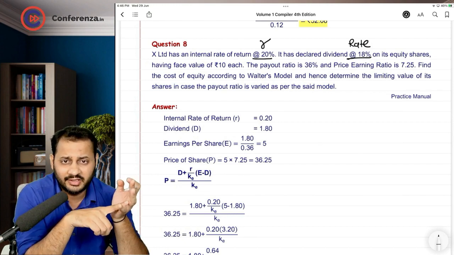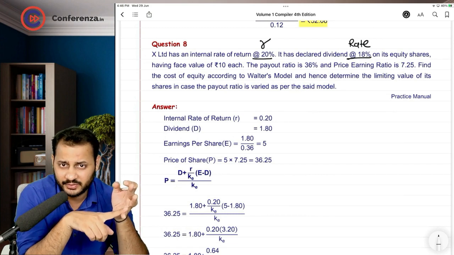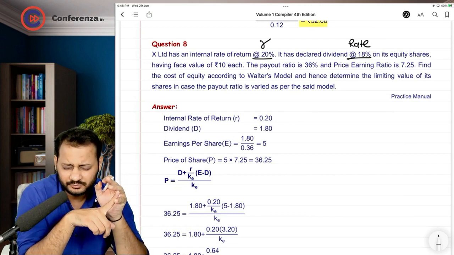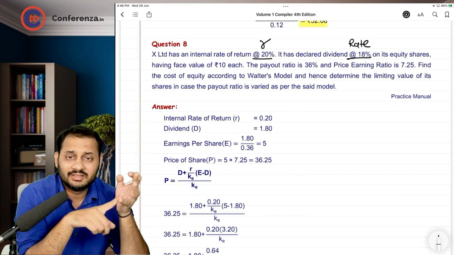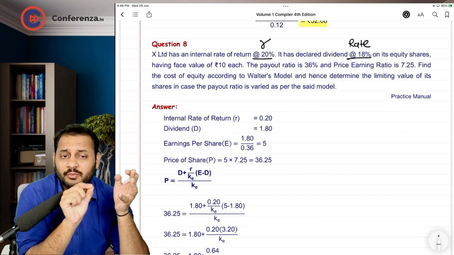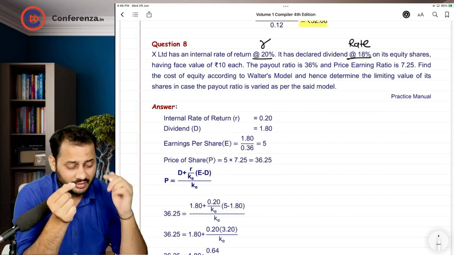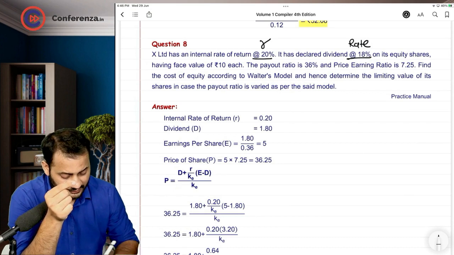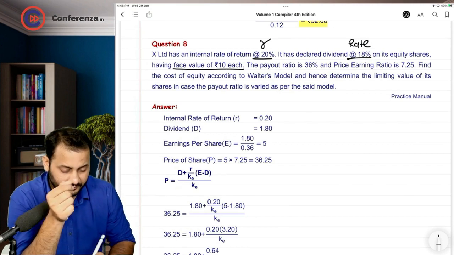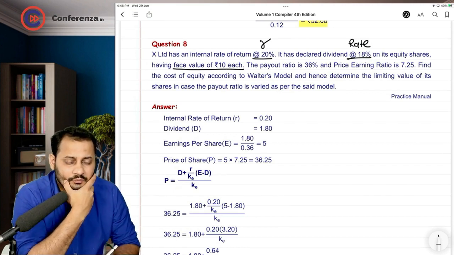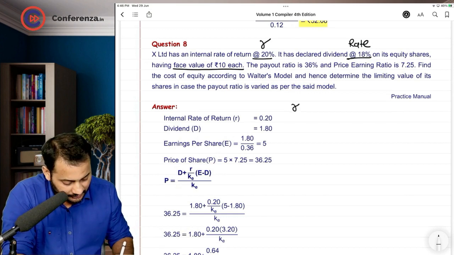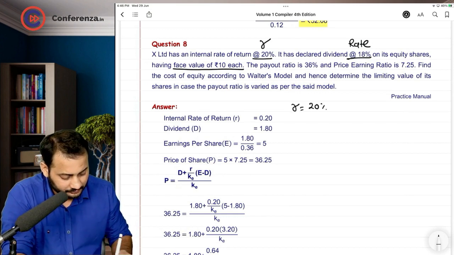They are not saying 18% is rate, payout ratio, or yield. So when nothing is given in the question, the standard practice is to assume it as rate, and rate is applied on the face value which is given over here. So the first thing is R, 20%.